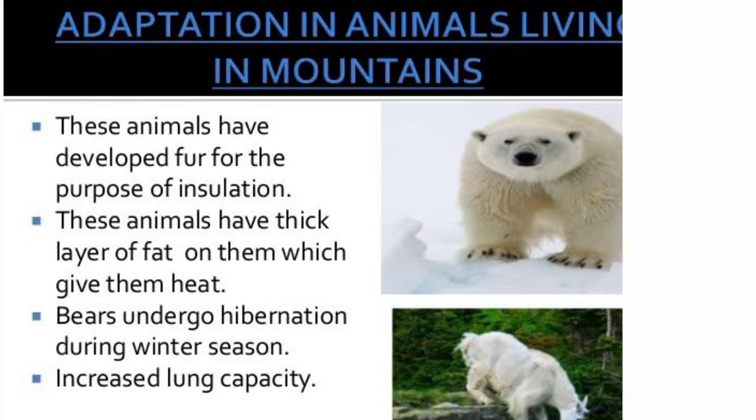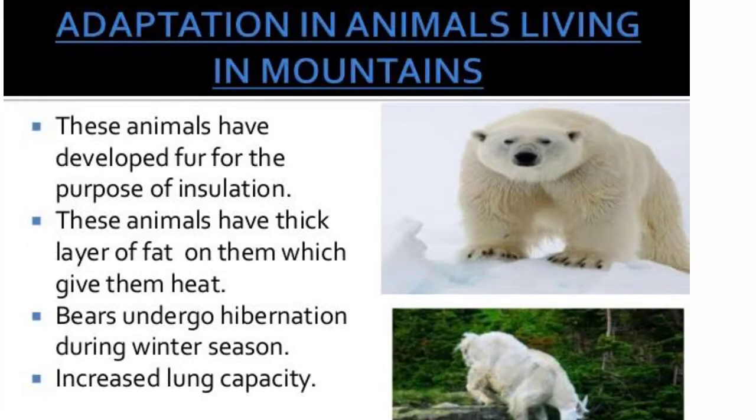Now, adaptations in animals in the mountain region. The mountain provides a natural habitat to a large number of animals. These animals have developed fur for the purpose of insulation. These animals have a thick layer of fat on them which gives them heat. In mountain regions, animals undergo hibernation during the winter season.